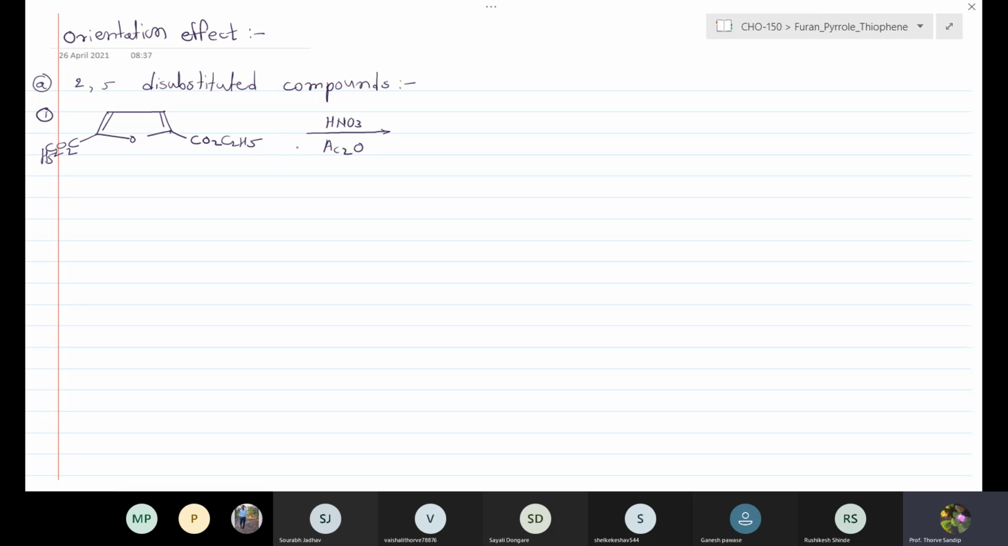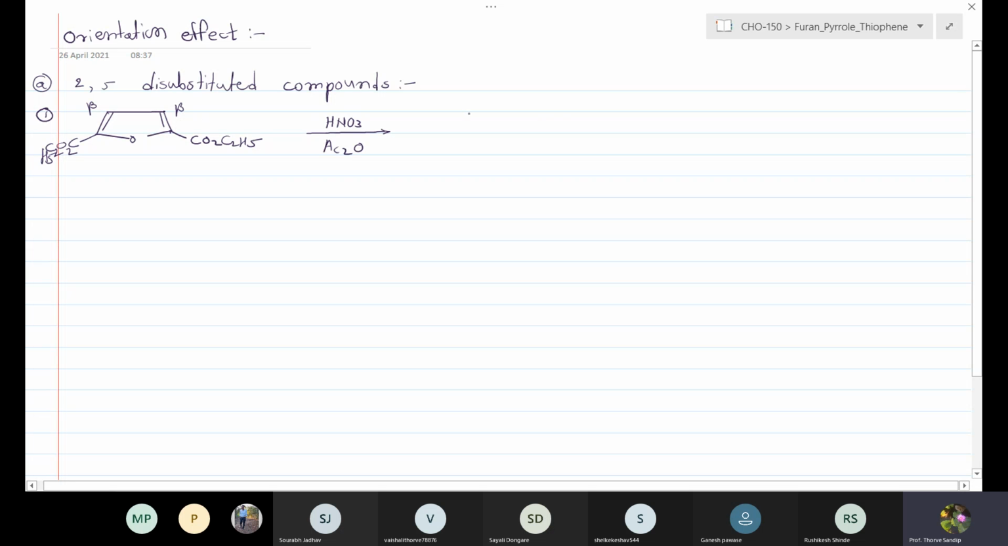What is remaining? The remaining is the 3 position, or the 4 position, the beta positions. Both the beta positions are available. Therefore, the nitration takes place at the beta position. As both the 2,5 substituted groups are identical, the reaction takes place at either one of the positions.